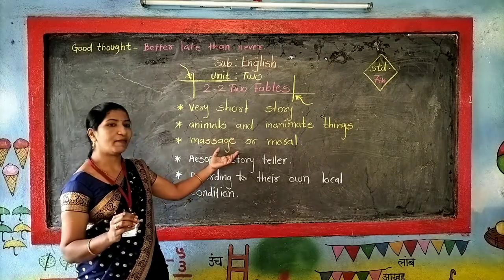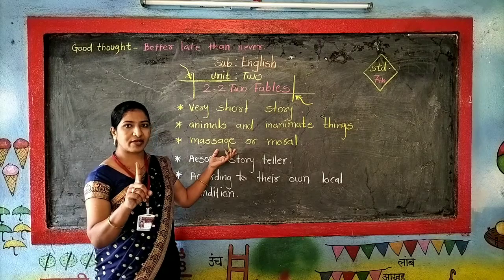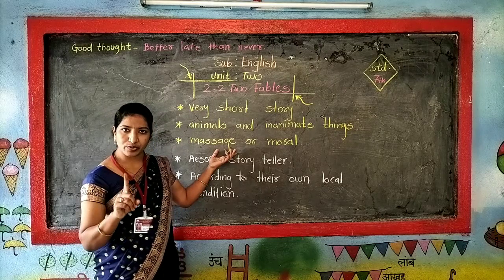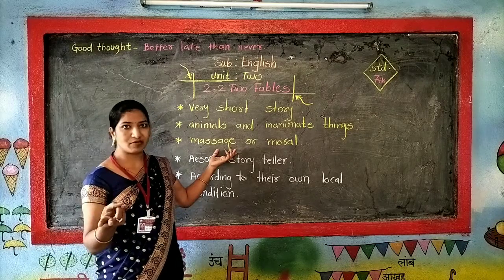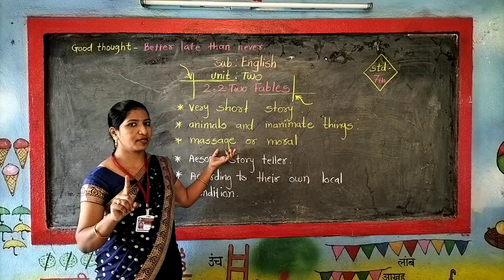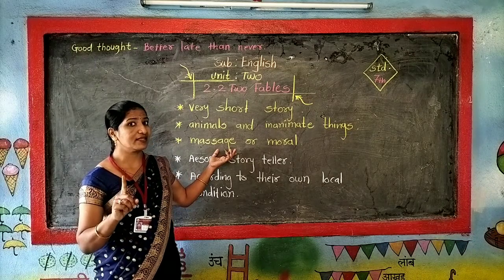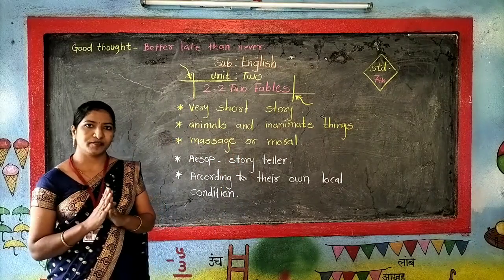That is what a fable is called. I hope you understand. Once again I will tell you, fable is a very short story and the characters in the fables are animals and inanimate things, and they could speak. And another important feature about the fable is that a fable gives us a message or moral.